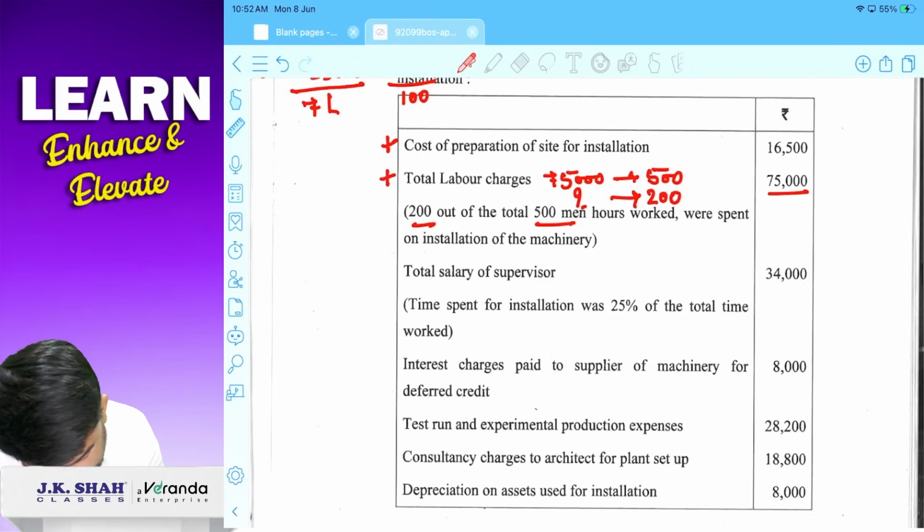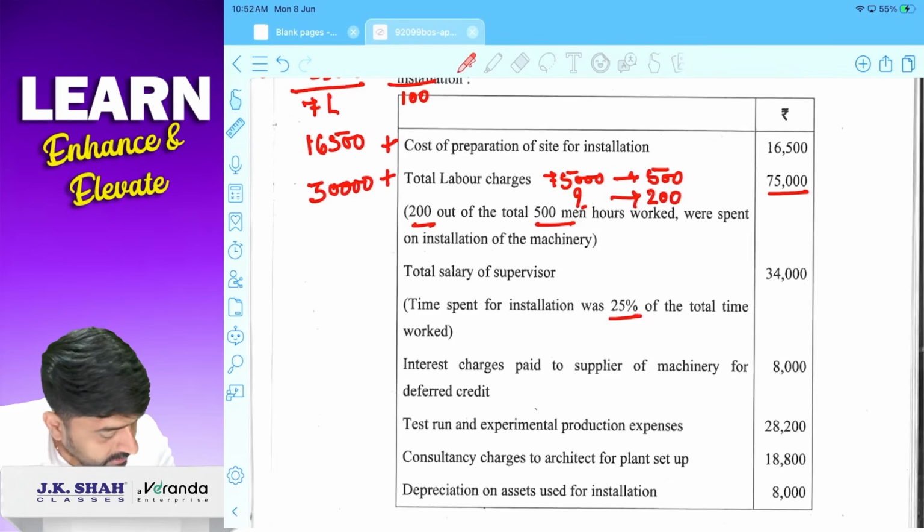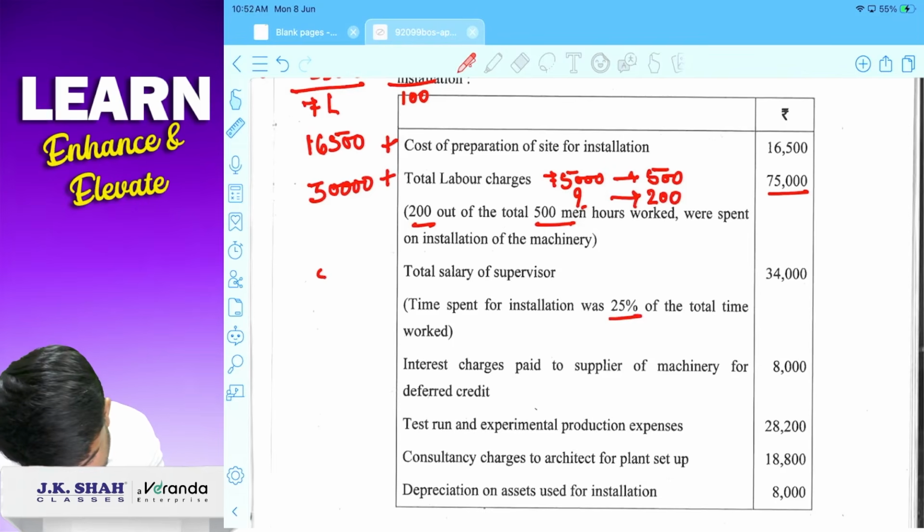I can say 30,000 add करेंगे. Total salary of supervisor 34,000, time spent for installation 25%. तो 34,000 into 25%, 8,500 ये भी add होएगा.